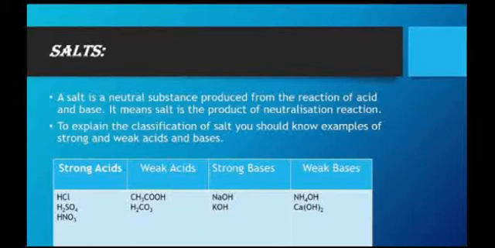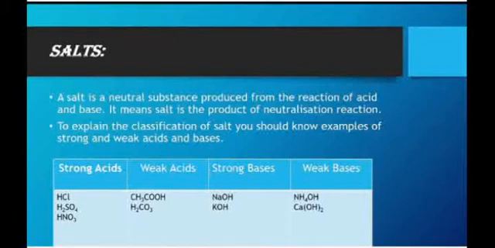Some examples are given in the table. Strong acids. First, hydrochloric acid. The formula is HCl. Second, sulfuric acid. Formula is H2SO4. Third, nitric acid. Formula is HNO3. Weak acids. First, acetic acid. Formula is CH3COOH. Second, carbonic acid. Formula is H2CO3.